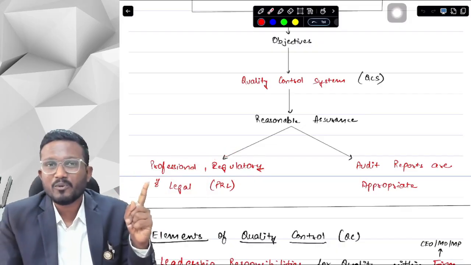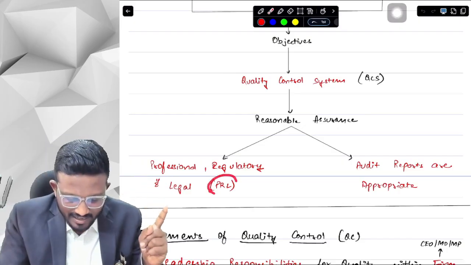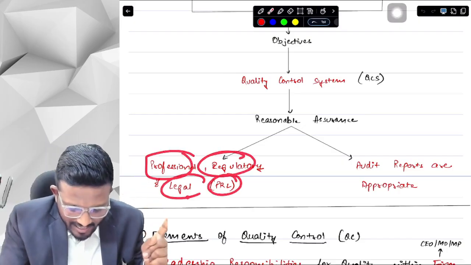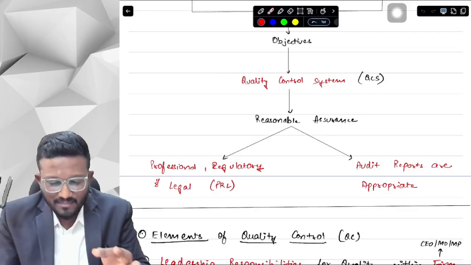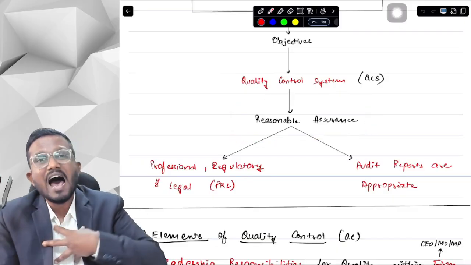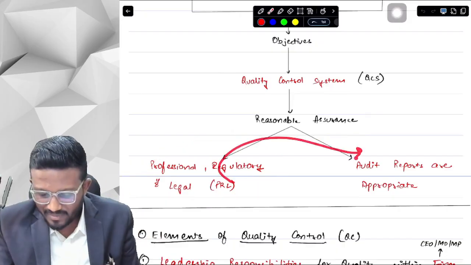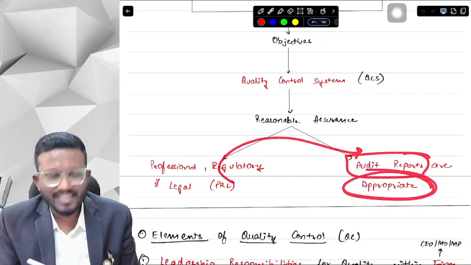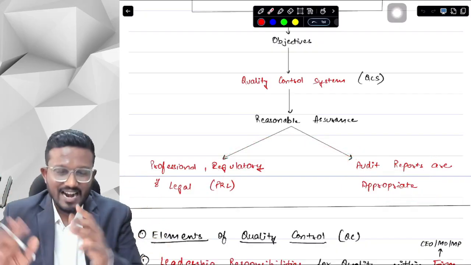This PRL word is going to be used in many ways, so definitely remember this. PRL is basically professional, regulatory and legal requirements. So we have to develop a quality control system that gives us reasonable assurance that our firm is complying with PRL requirements, and if we are complying with PRL requirements, that means our audit reports are appropriate in the circumstances. That's it. So this is our objective as per SQC1 and SA220.